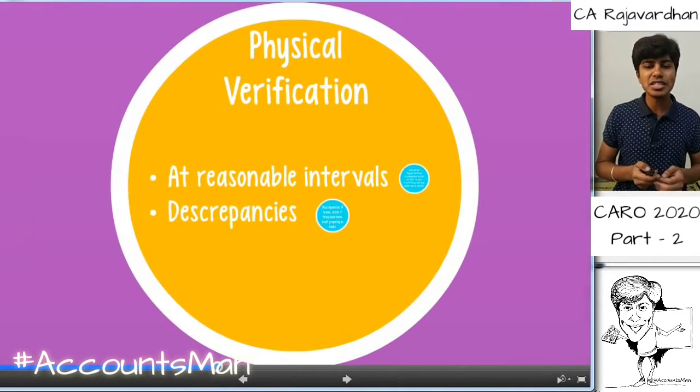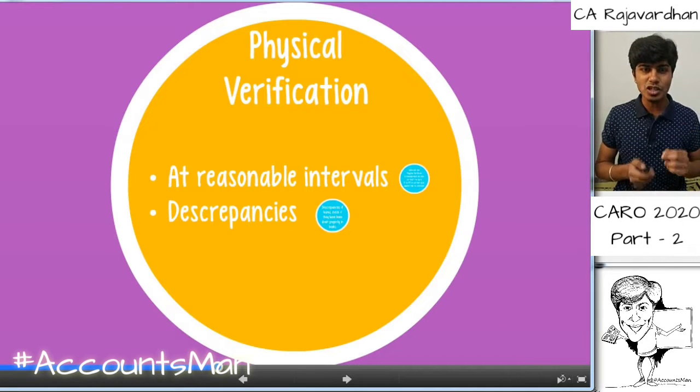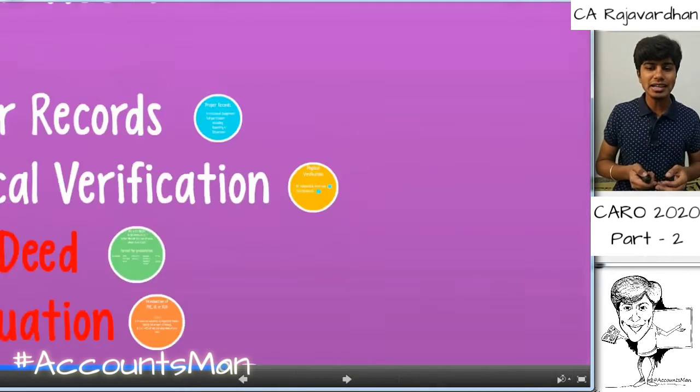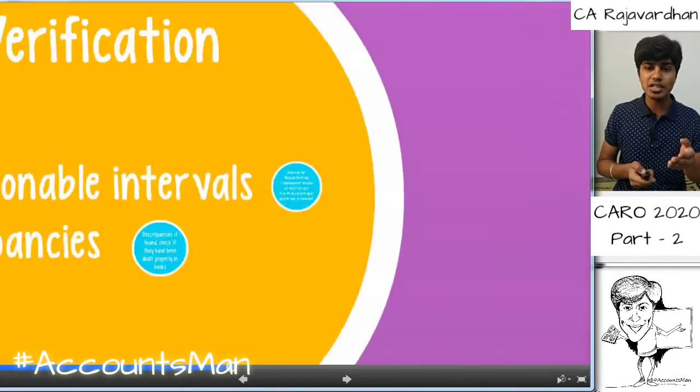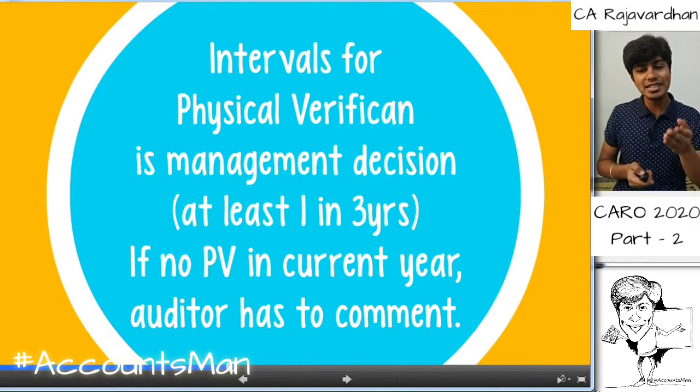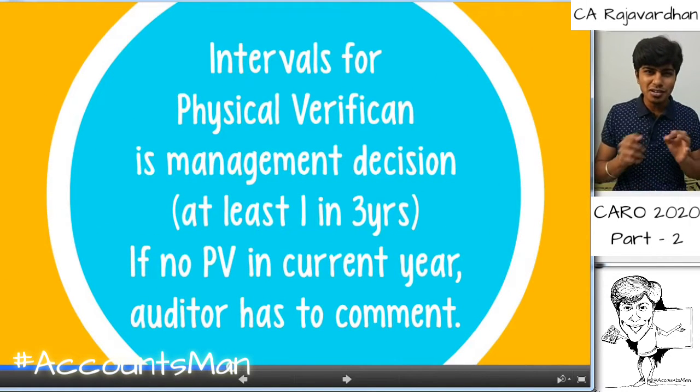So regarding physical verification, point number 1 that we need to see is whether it is done at reasonable intervals. So the reasonable intervals decision is made by the management. That's the reason you see a small blue circle there, which we'll discuss now. And the next thing is discrepancies, if any, has to be noted by auditor. Regarding reasonable intervals with respect to physical verification, it is decided by the management. However, considering the basic practice that we make, at least once in 3 years has to be made by the company. And the next thing is, if there is no physical verification in the current year, auditor has to comment upon the same.